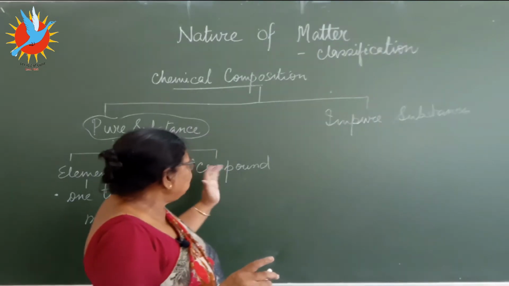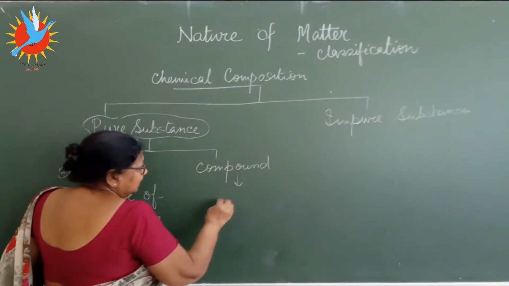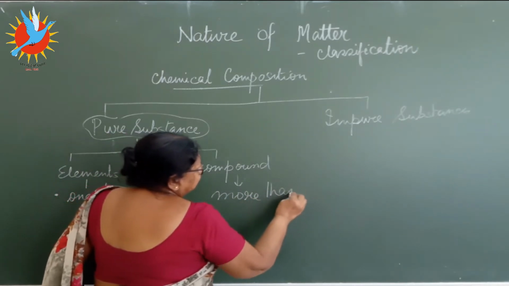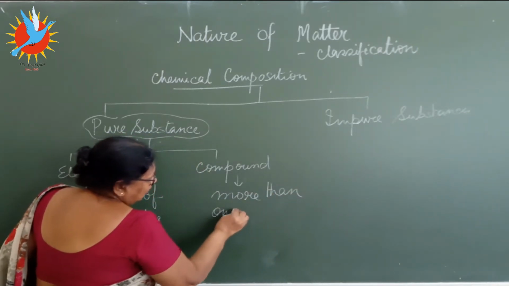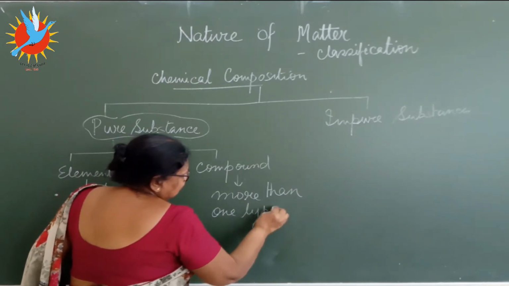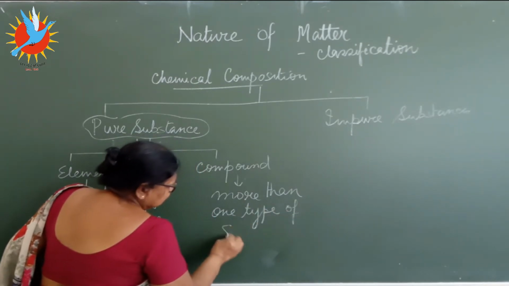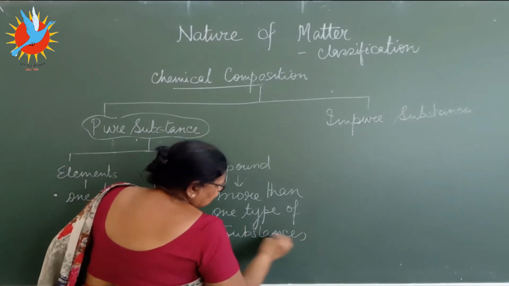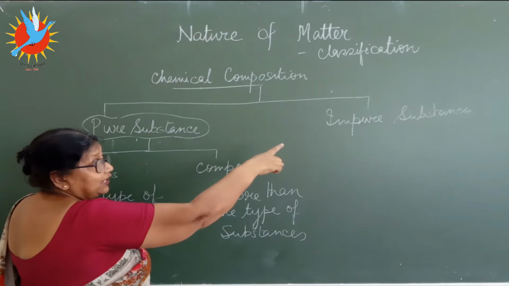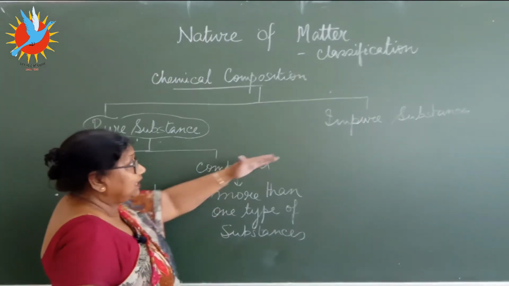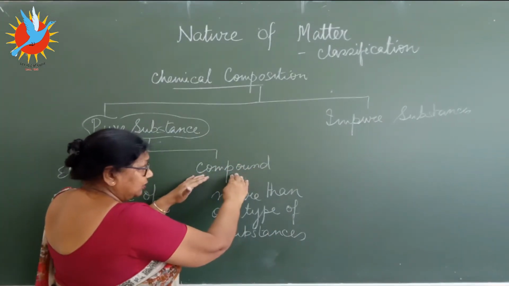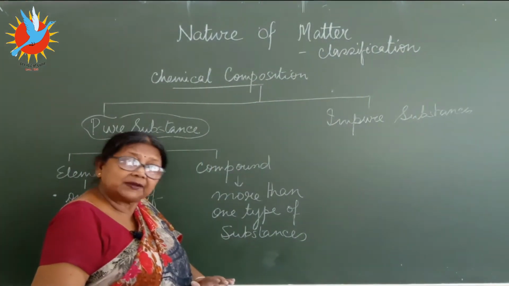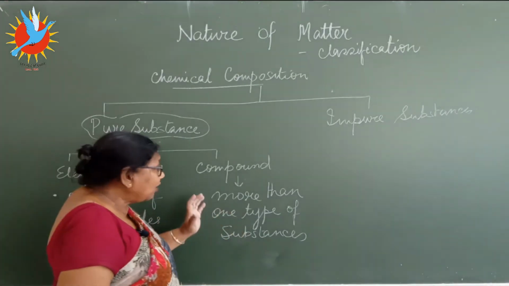And when we talk about compounds, they are made out of more than one type of substances. But it is pure. Don't get it confused with the impure. This is pure, but made out of 2 or more pure substances. That's called the compound. Now how they are combined?